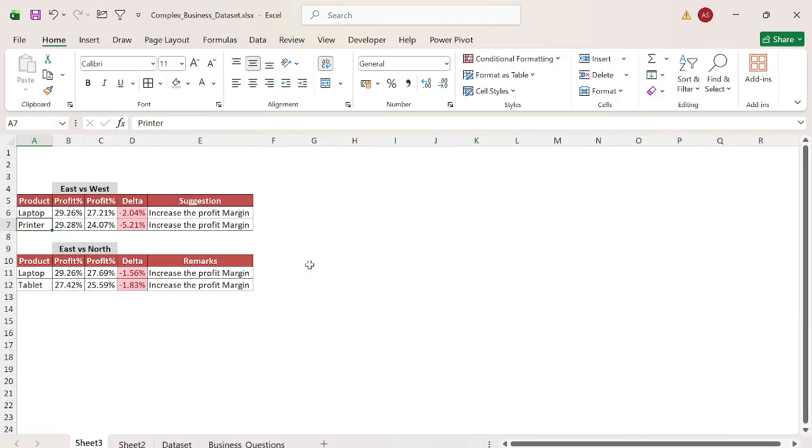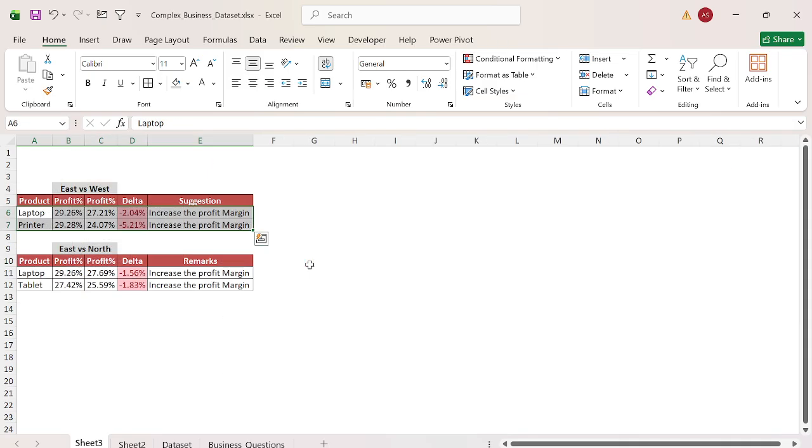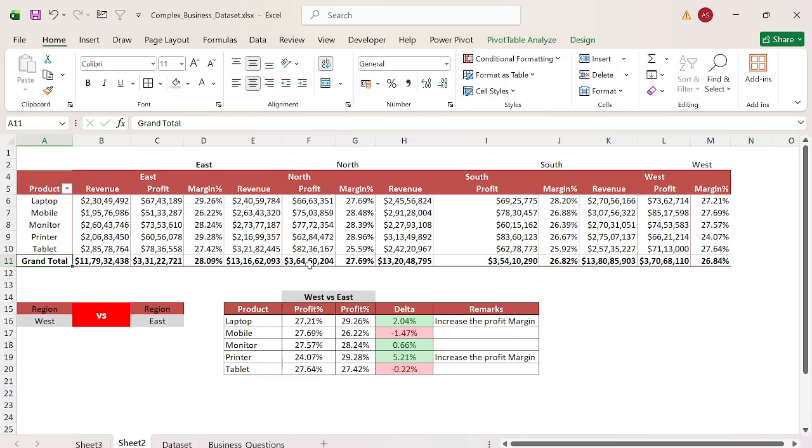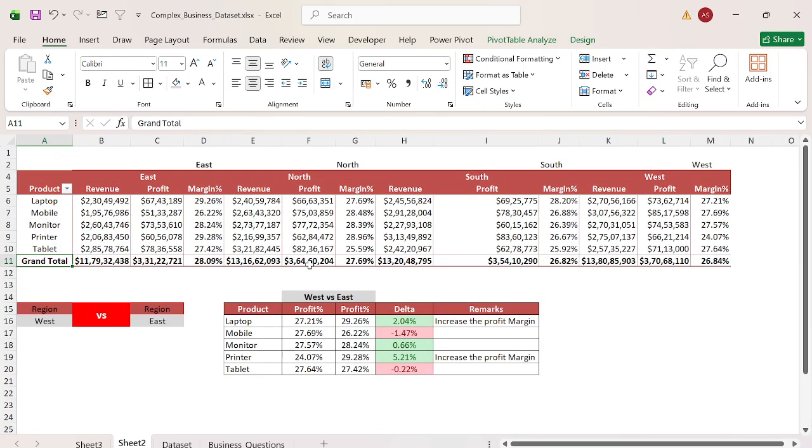And these are the answers that we have prepared: in this region, against this product, we have a less delta. These are the products we have observed in the respective regions which are not performing, in the east, the west or the north. So this is how you can analyze the data, present it in the meeting, and answer with confidence, because data gives you more confidence as compared to verbal talks.